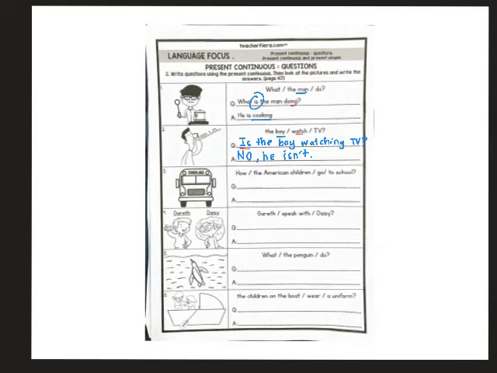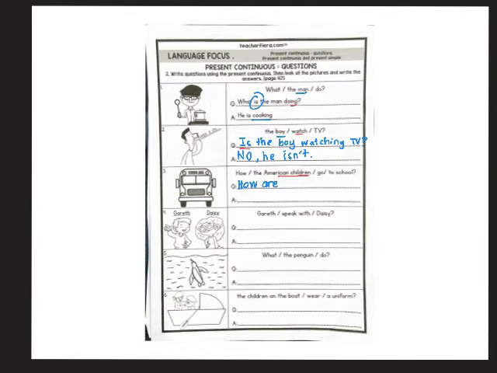Okay, how is bagaimana? The American children go to school. Now, American children, there are many of them. Okay, American children, it is plural. So you ask the question, how is or are? Are.